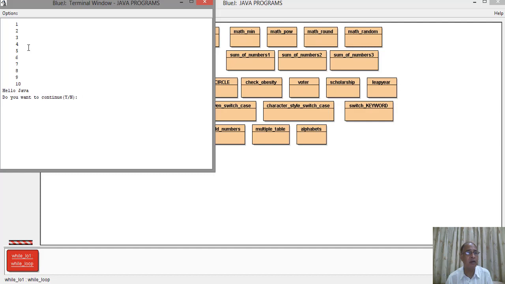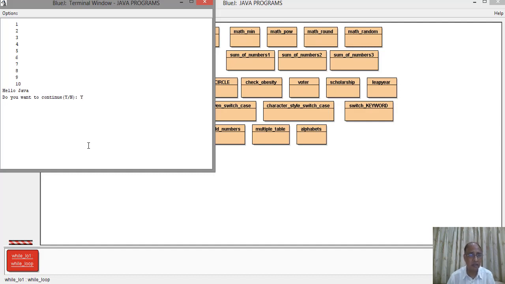and it will ask you, do you want to continue? The above output you are seeing is for the for loop, the previous program which we had run. So do you want to continue? We type yes, capital Y. Remember, we have to type capital Y. In case we enter small y, then also the program will end, because the program has to check for the capital Y only. The checking has been given for capital Y.